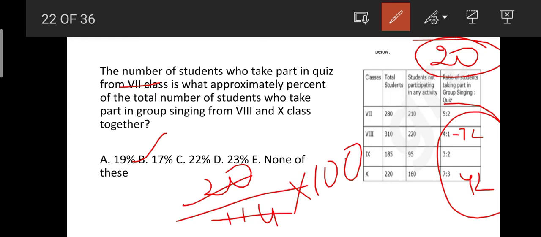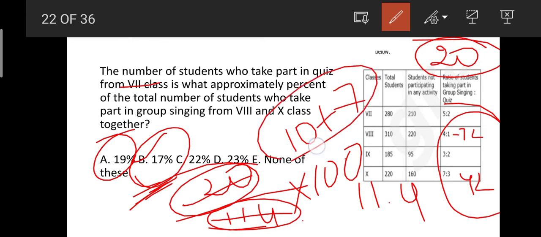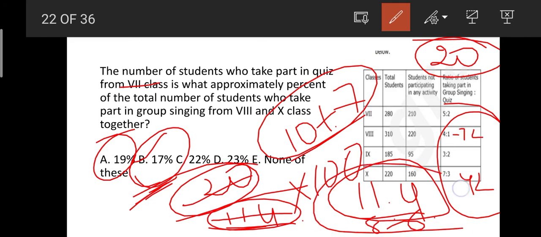Then how did I take 17%? Earlier I have told you, if you take 10% of 114, it will become 11.4. Next, for our value here, it is 20. So we will be taking the value which is very much closer, not as close as 9. So the nearest value, that is 7. Okay friends, 10 plus 7, we can take it as 17%. 10% becomes 11.4, and then 7% we can take as 8.6, and then total together it becomes 20. So I have taken it as option B, 17%.